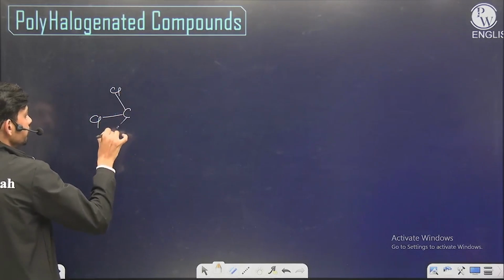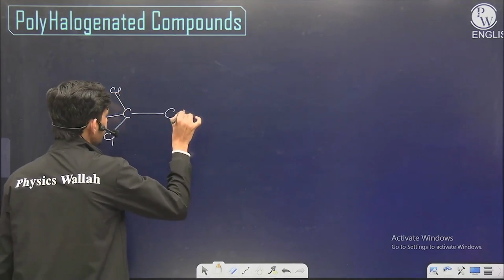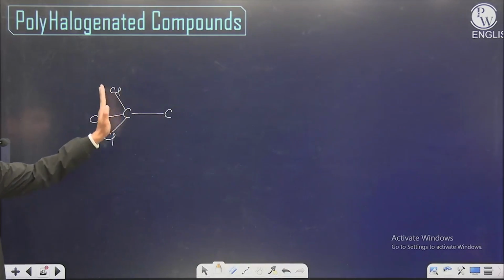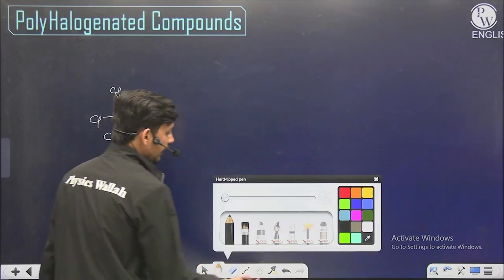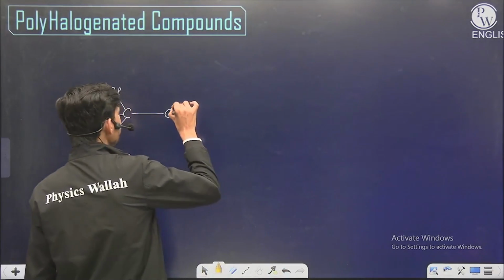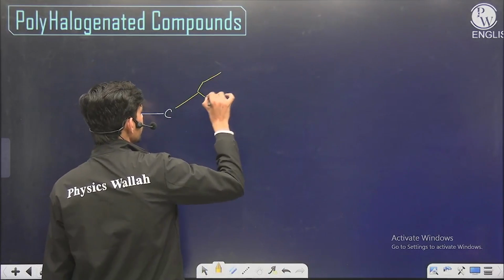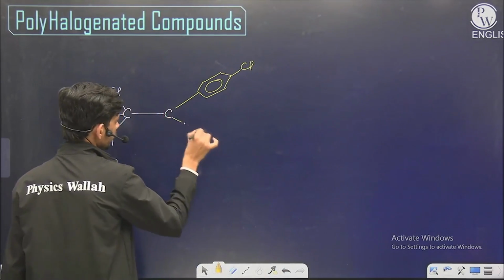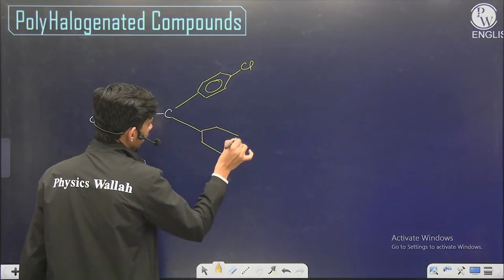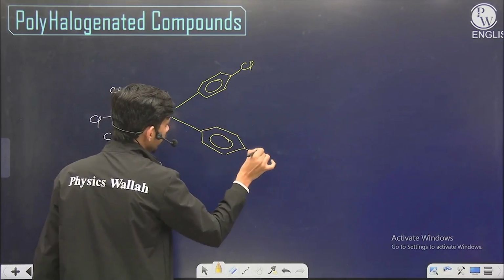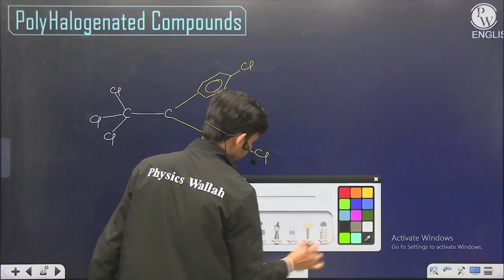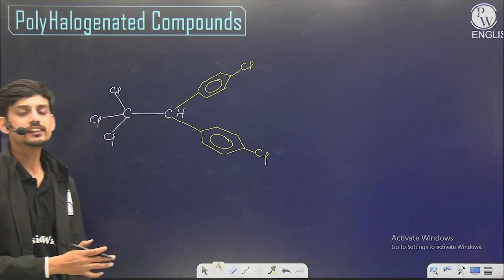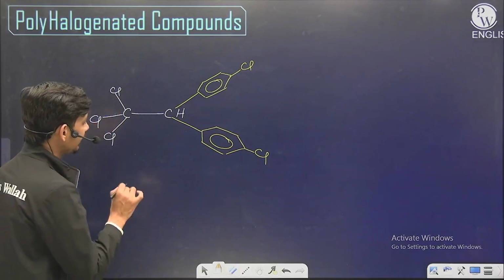trichloroethane molecule. You have trichloroethane, that is a 2 carbon chain having 1,1,1 trichloro. And you have here 2 phenyl rings having 1 chlorine at the para position, and 1 hydrogen is for satisfying the valency of carbon. So the structure of DDT can be learned from its name.